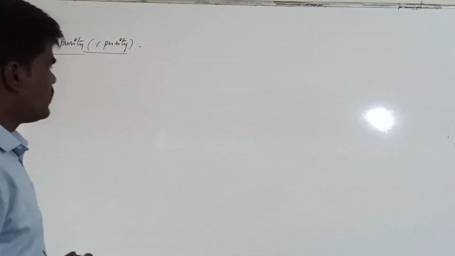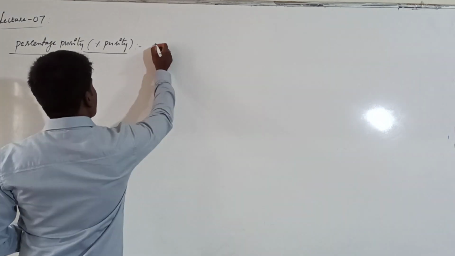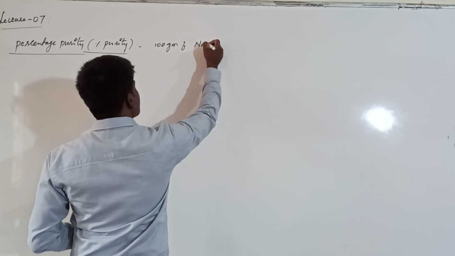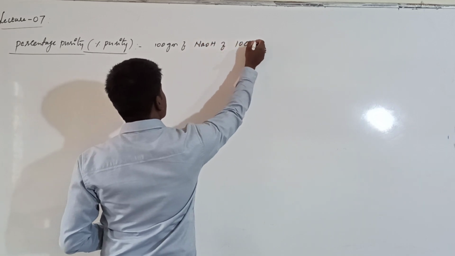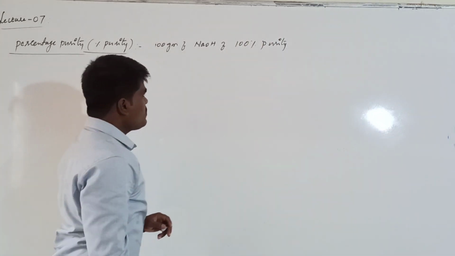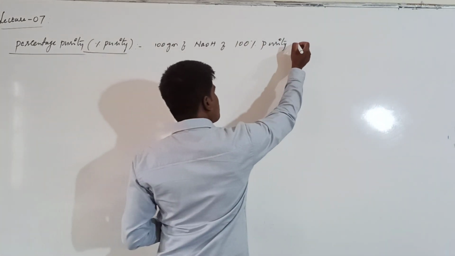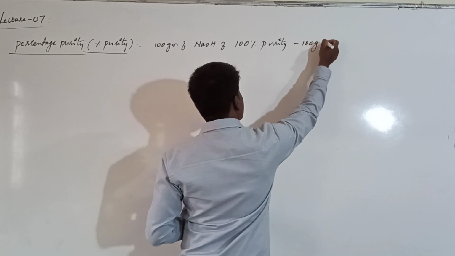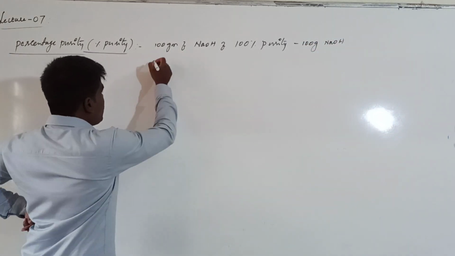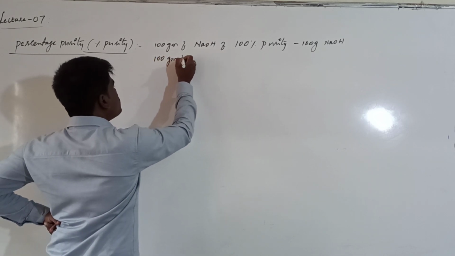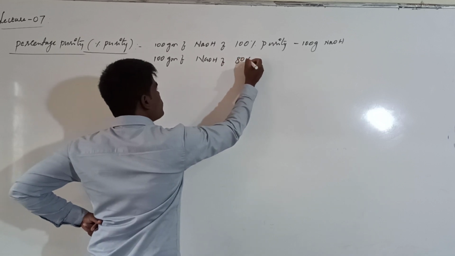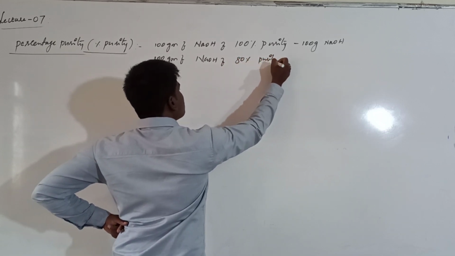For example, if you say 100 grams of NaOH of 100% purity, what is meant by this? That means all the 100 grams will be of NaOH. Suppose I say 100 grams of NaOH of 80% purity, what is meant by this?